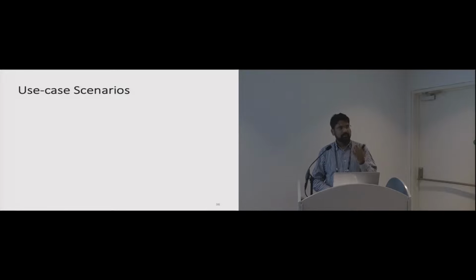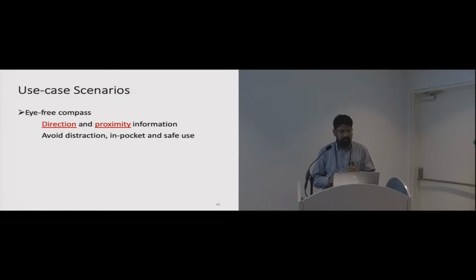Okay, so that's the study for using the periphery of the finger pad for haptic feedback, and we thought about use case scenarios, and also we worked with the participants, and many of them suggested these. So one was an eyes-free compass. One could use the direction and the proximity information, direction as in poking, and proximity as in the motivating example, going from one side of the finger to the other, to give you some eyes-free compass applications.